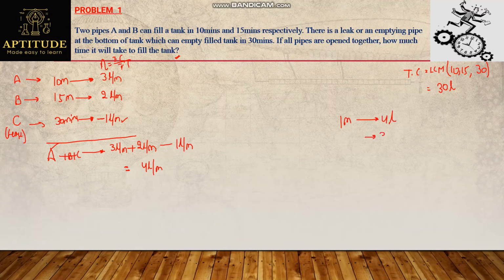Then to fill 30 liters, how much time is taken is the question. So what is the value? Simply 30 divided by 4. That's nothing but 7.5, which means it takes 7.5 minutes to fill the tank if all pipes are open together. A very basic problem. Answer is 7.5 minutes. We just need to consider minus for negative efficiency, that is the emptying pipe.